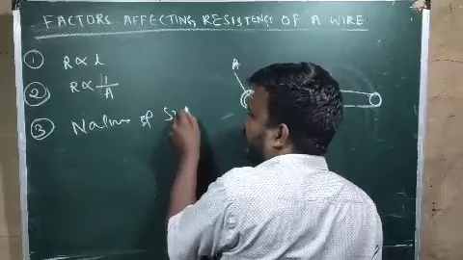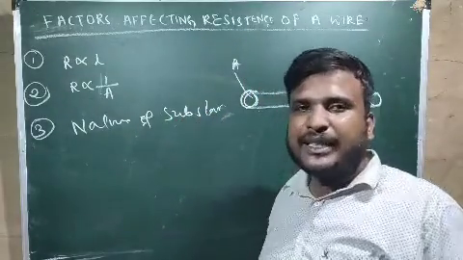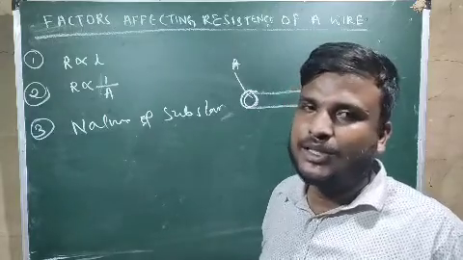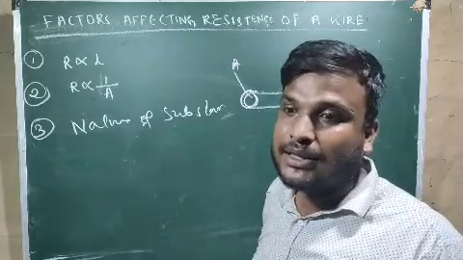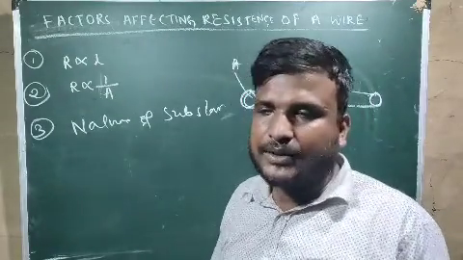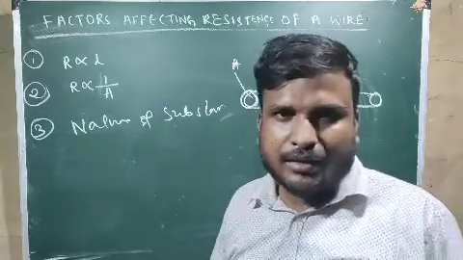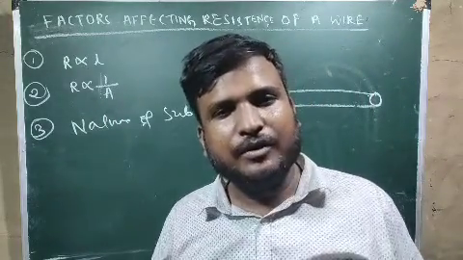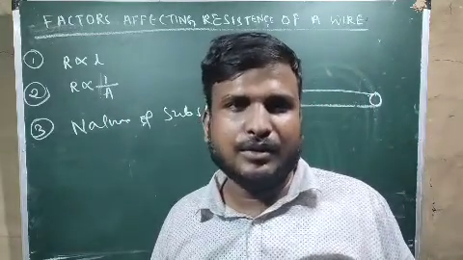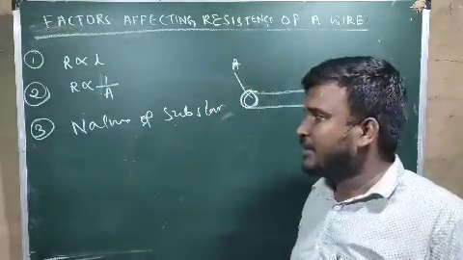Nature of substance. Nature of substance means if I take silver wire, so already we know that silver wire is the best conductor of electricity. So current will flow obviously very nicely. But if I take plastic rod, what do you think? If I take plastic rod, then obviously resistance will be very very high and current will not flow there at all. So third factor is nature of the substance.